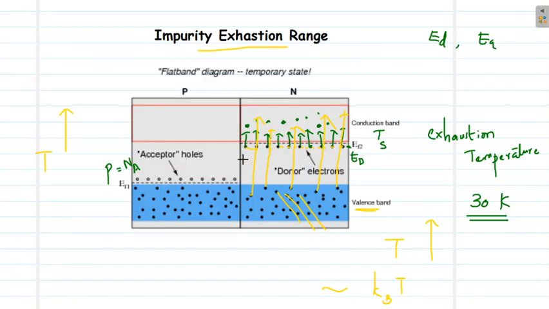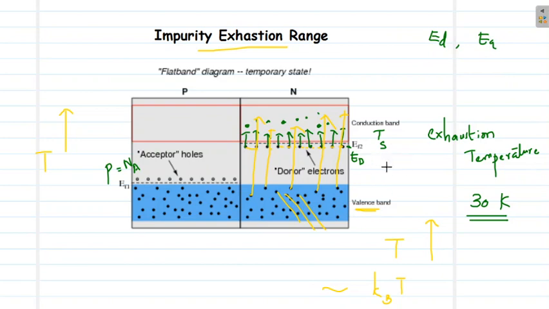What do you mean by intrinsic carrier concentration? The extrinsic carriers are the electrons contributed by the donor atoms or the holes contributed by the acceptor atoms. Those are the extrinsic carriers. But the electrons that are already within the pure material, present in the valence band, correspond to the intrinsic carrier concentration.